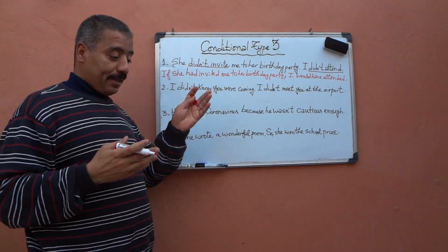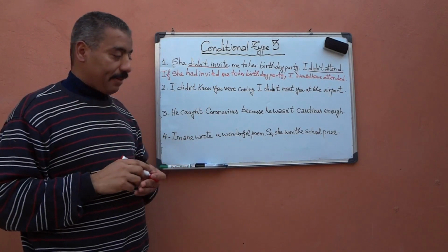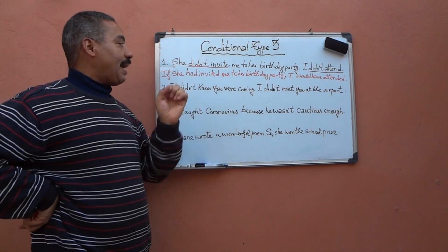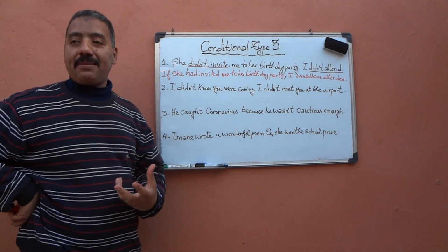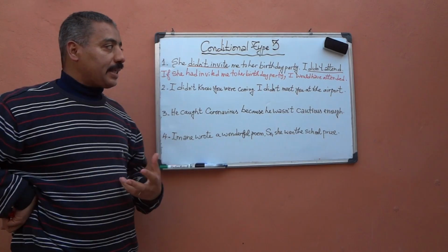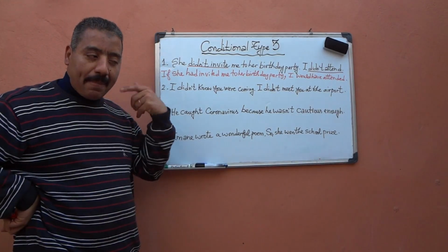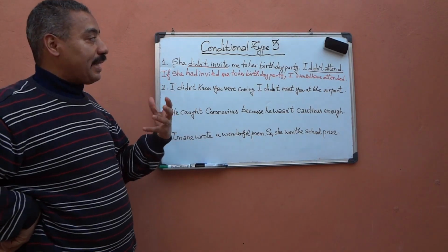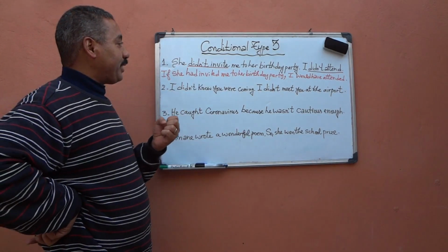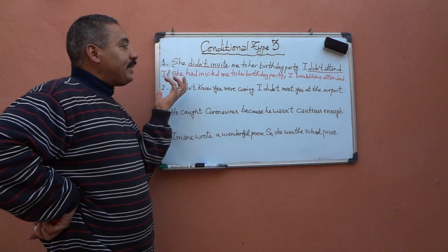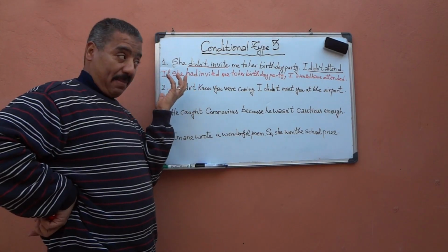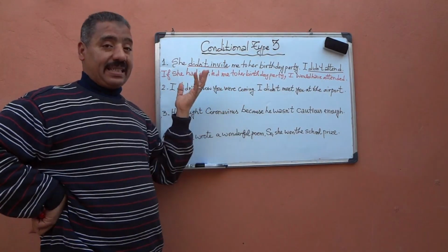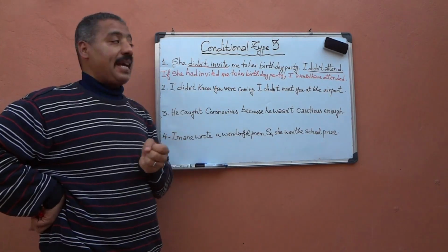Let's again try to compare this with the definition we talked about earlier on. Of course, this is what happened. She didn't invite me, and as a result, I didn't attend. Now we just imagine what would have happened if another action was fulfilled. What would have happened if she had invited me? I would have attended. But because she didn't invite me, I didn't attend.